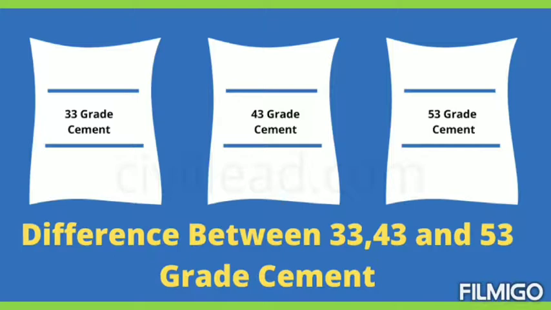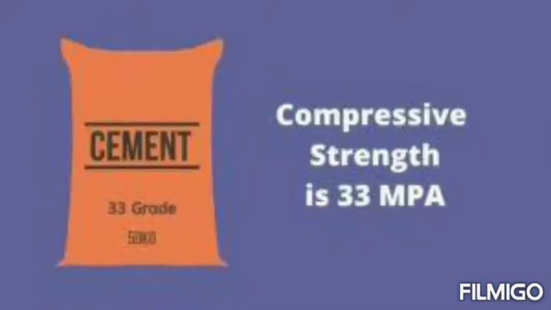We have 3 grades of cement in the Indian market. The first one is 33 grade cement, the second one is 43 grade cement, and the third one is 53 grade cement. First, 33 grade cement. If the strength of the cement mortar is not more than 33 Newton per mm square, that is called 33 grade cement.